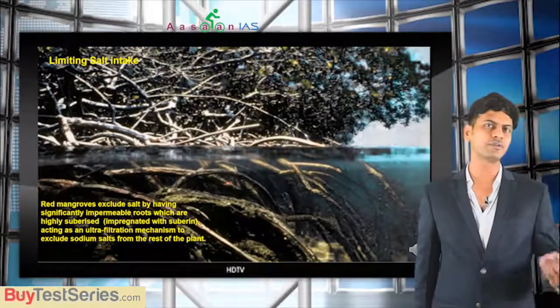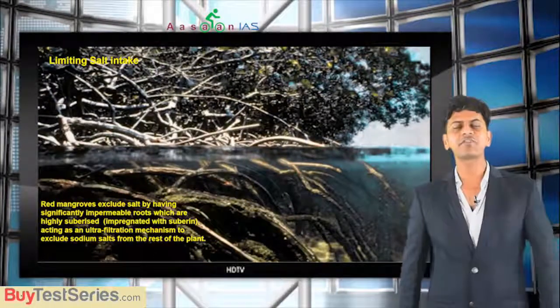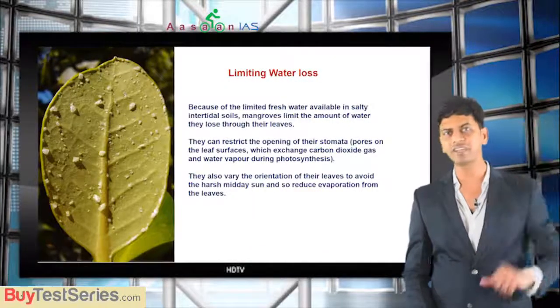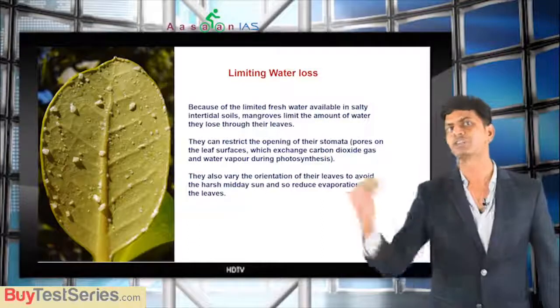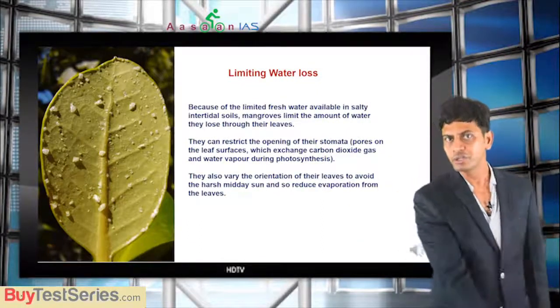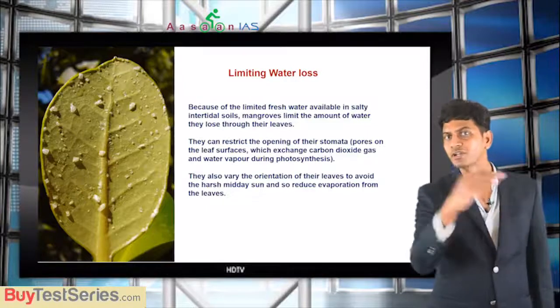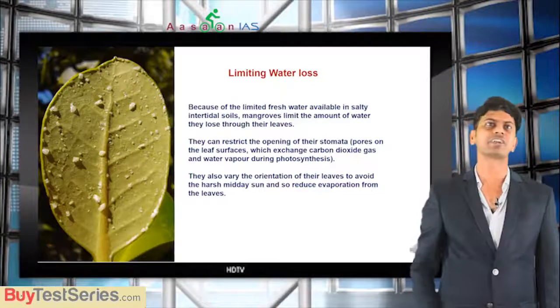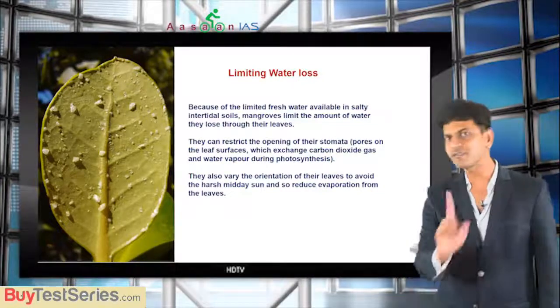Getting me? So, third characteristic, limiting water loss. Their leaf structure is made in such a way that they limit water loss. Because their roots have taken so much struggle to get good water, now they cannot lose that. So that's why the leaves will limit the water loss. Hope you understand. This is sufficient for you.